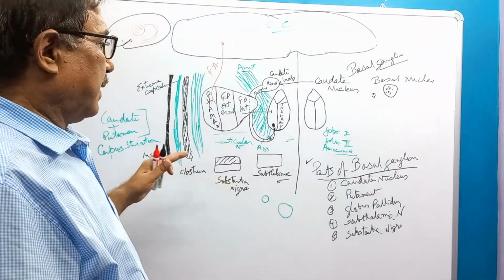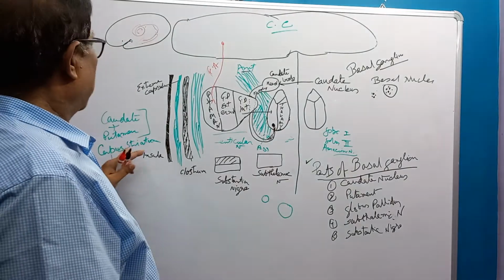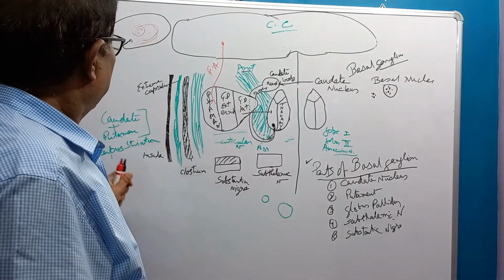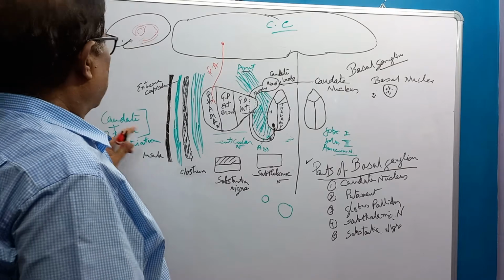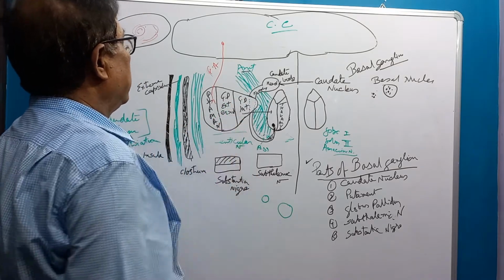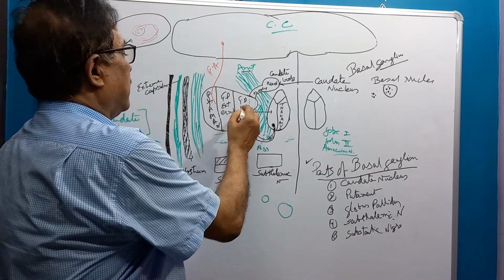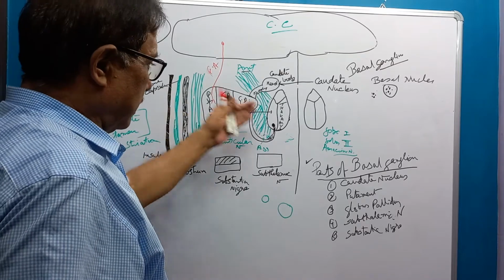They are the phylogenetically newer, recent part of the basal ganglia. Globus pallidus is divided into two parts, external and internal.